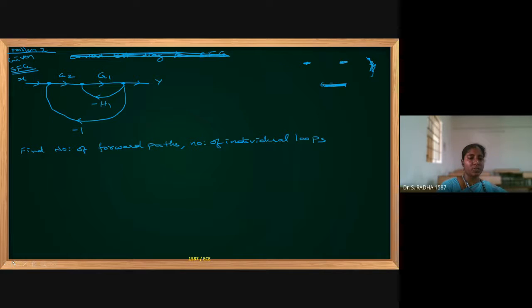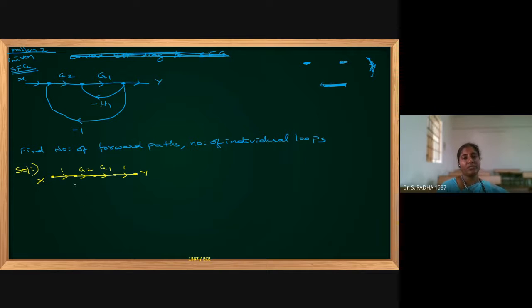Coming to the solution, you can draw it. If you are confused, you can draw it and then make the product of gains. So branch, nothing is written means gain is 1. Input is x, output is y. Here nothing is written means I will take gain as 1. So this is G2, G1.